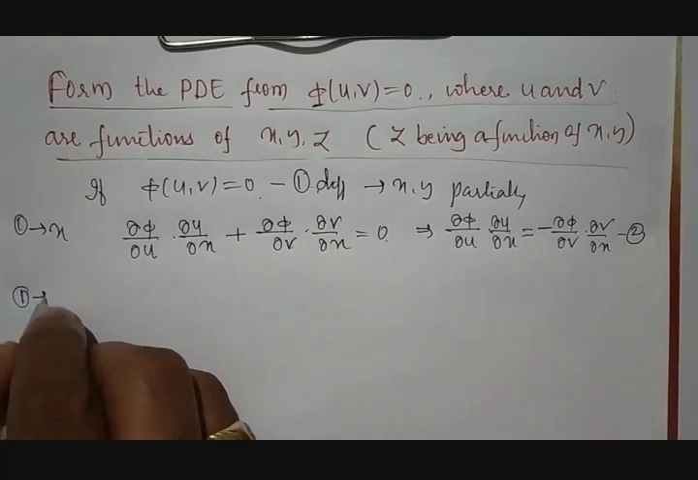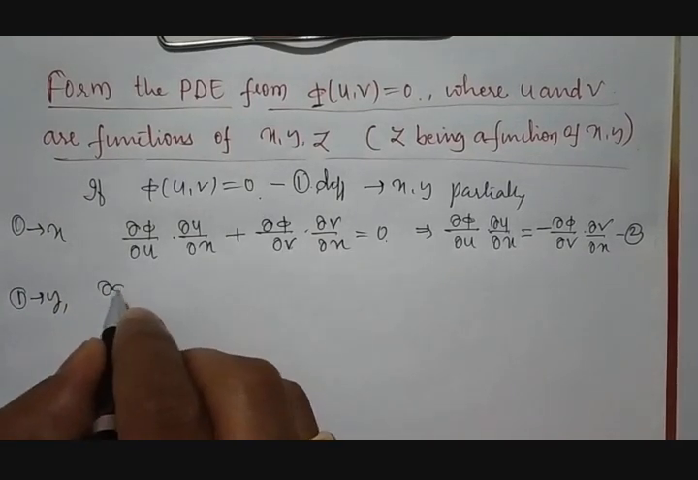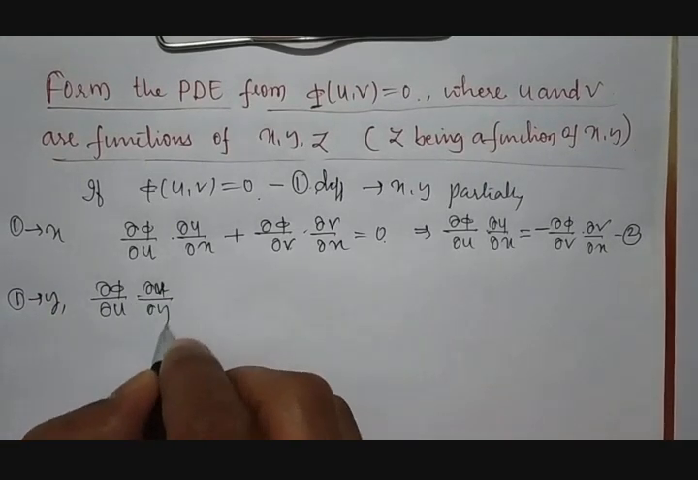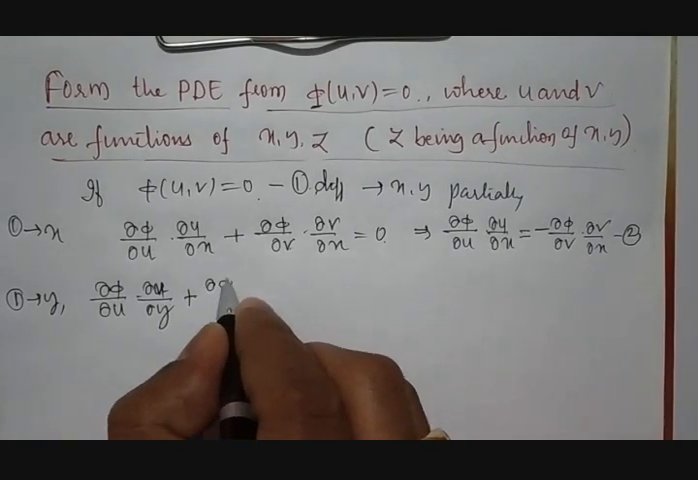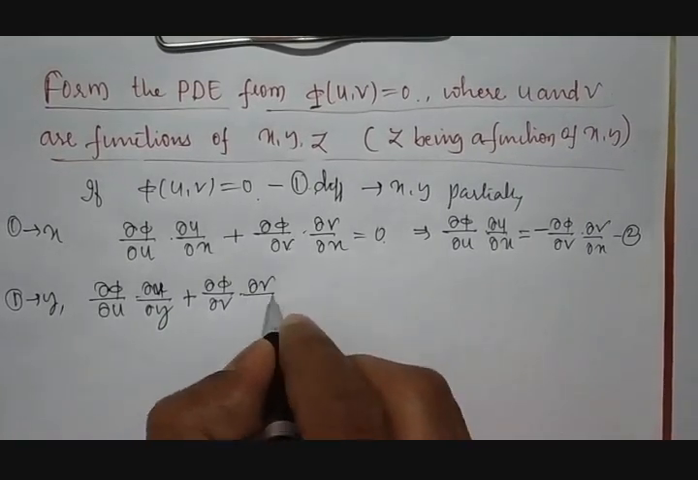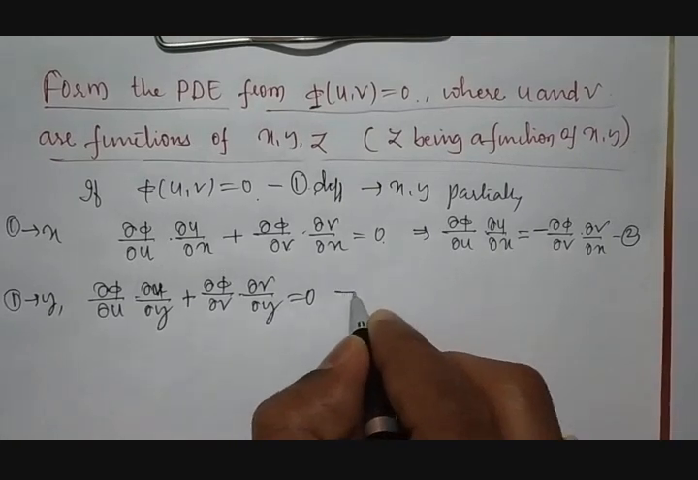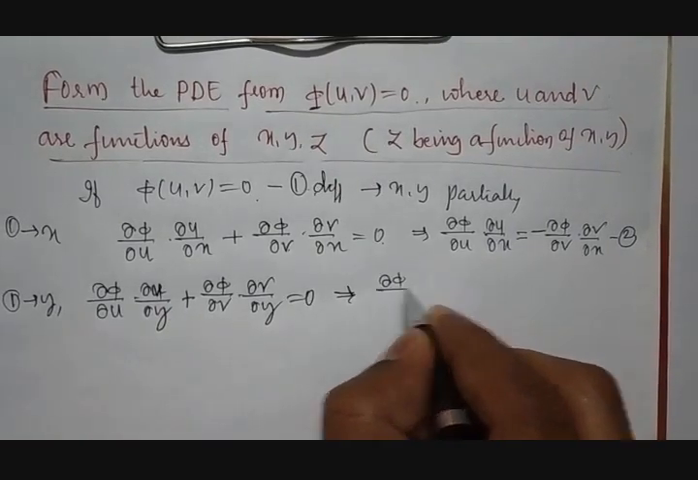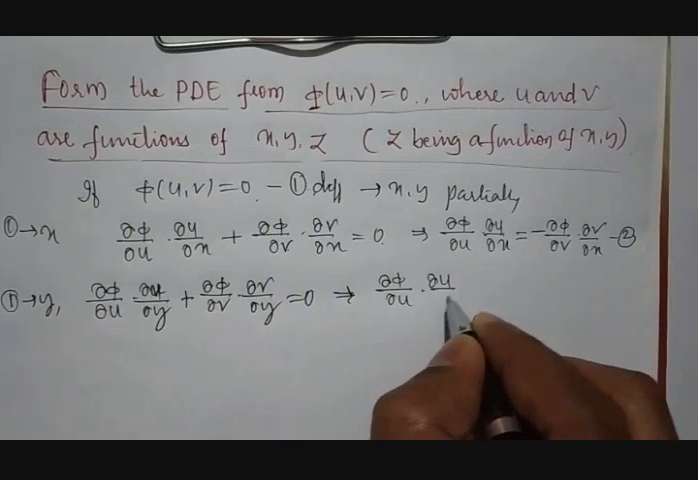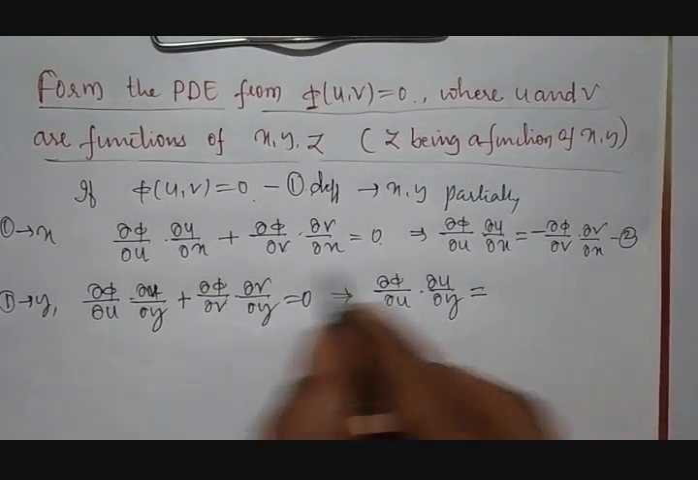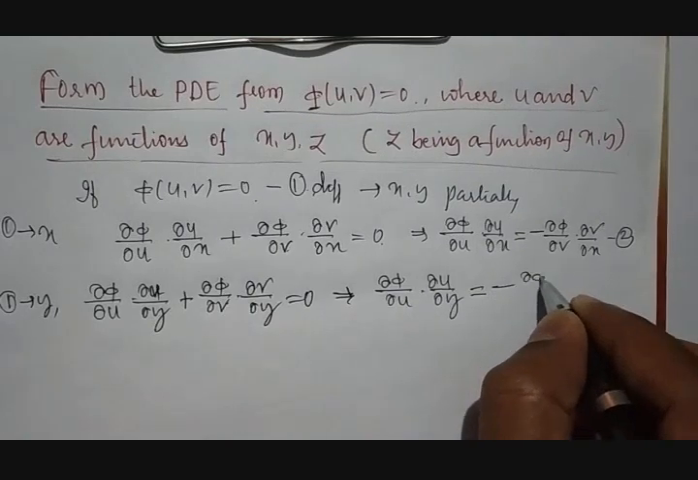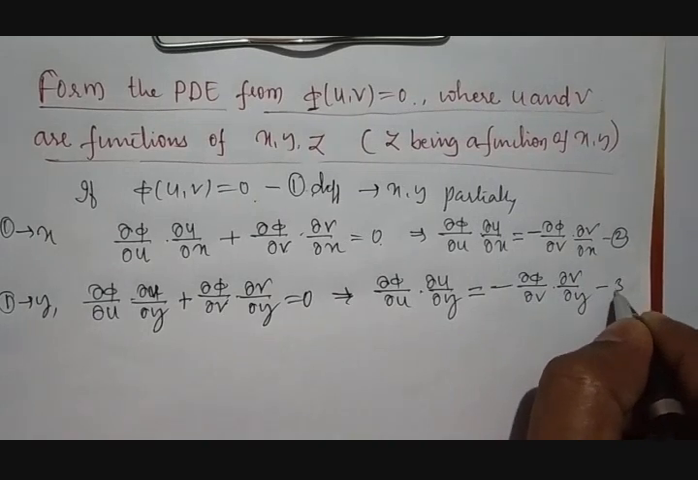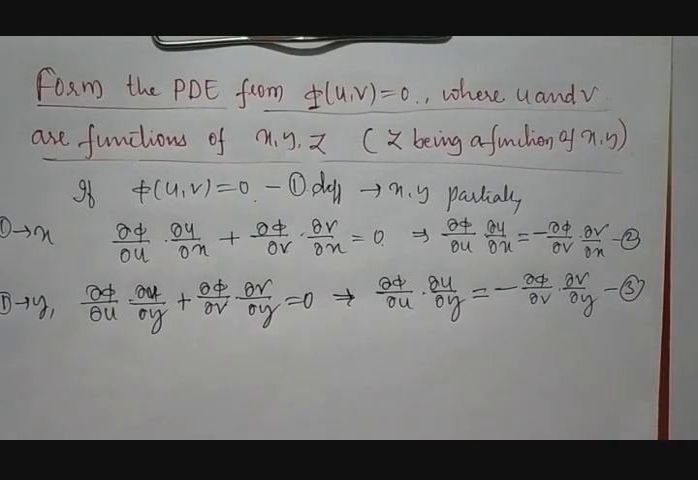Similarly, differentiate equation number 1 with respect to y, then we will be getting dou phi by dou u into dou u by dou y, plus dou phi by dou v into dou v by dou y is equal to 0. Then this can be written as dou phi by dou u into dou u by dou y is equal to, sending it to the other end, minus dou phi by dou v into dou v by dou y. Call it equation number 3.